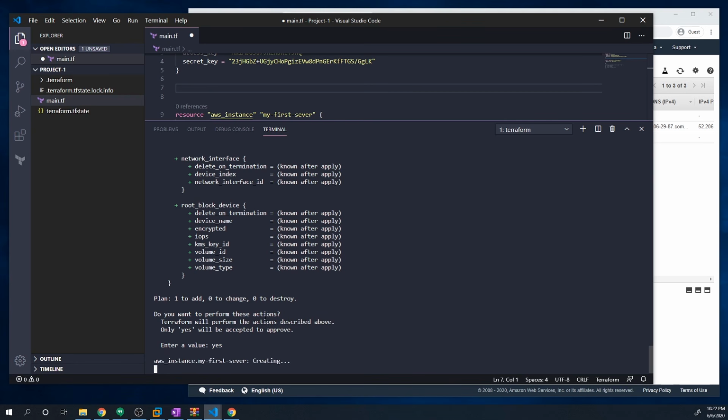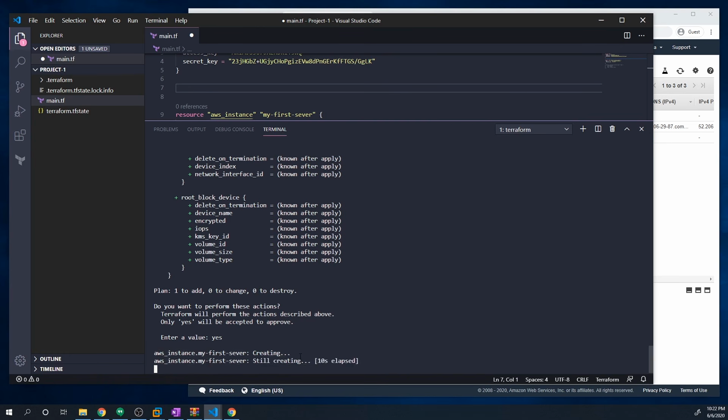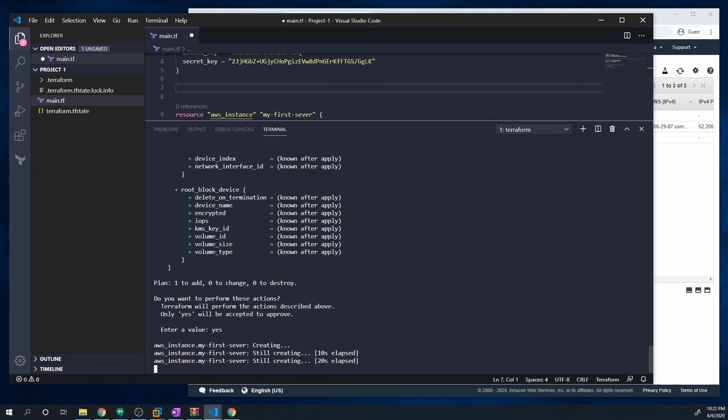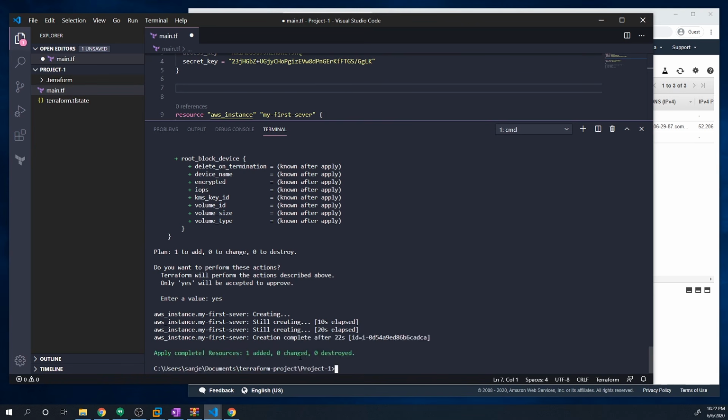And hopefully, we don't break anything and everything passes. But you can see here, it's creating our first server right now as we speak. So we'll let that run. It's going to take some time. Usually creating instances can take a little while, sometimes up to 5-10 minutes, depending on what kind of instance you're deploying, especially if you're on something like Azure. I think Azure takes a little while for some reason. Well, actually, that was pretty quick.